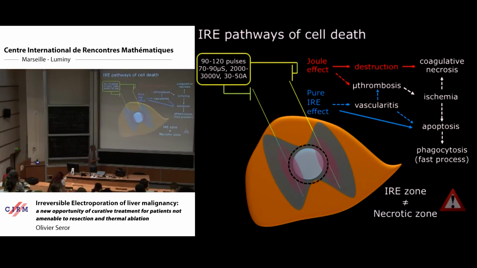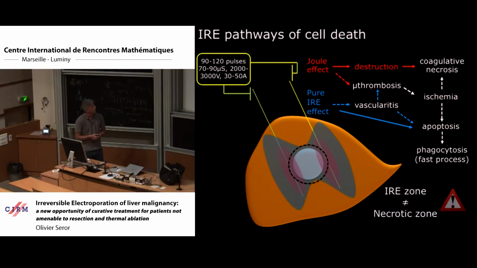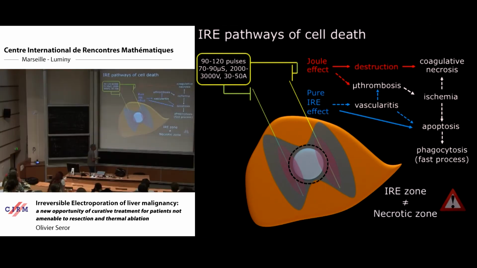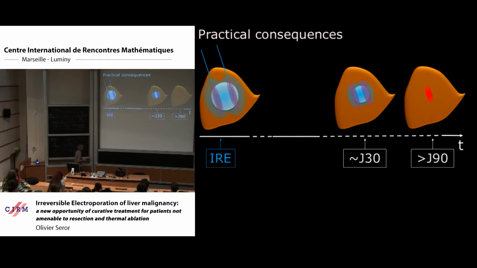In imaging, irreversible electroporation zones are not purely necrotic, but rather involve apoptosis and then phagocytosis. So, when we look at imaging after the procedure, we are not supposed to focus on a pure necrosis area, but on something more subtle. I will show you what I'm talking about.